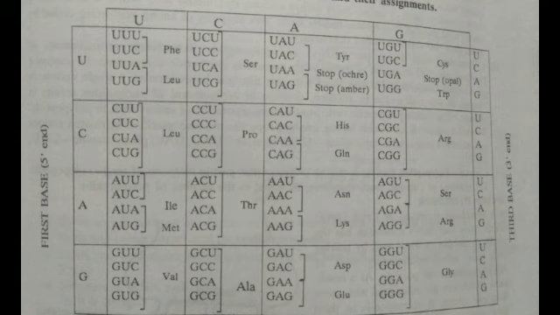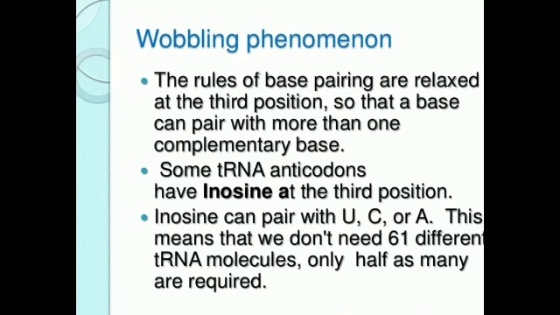It also shows collinearity, that is, both DNA and polypeptide have linear arrangement of components. Amino acids having similar properties are also specified by related codons. Example, aromatic amino acids: tryptophan UGG, tyrosine UAU, UAC, like that.